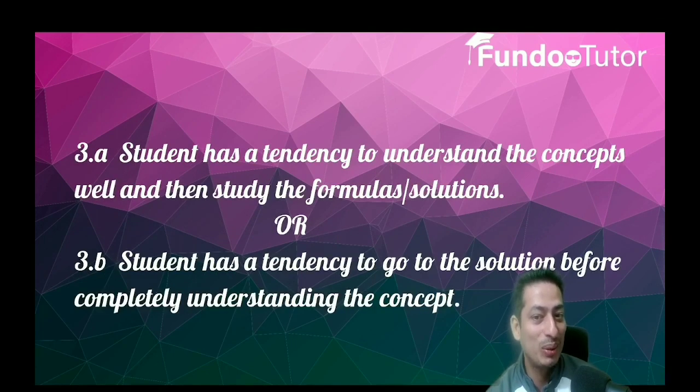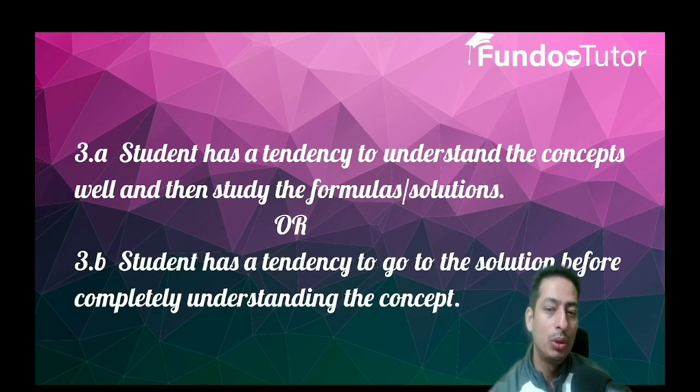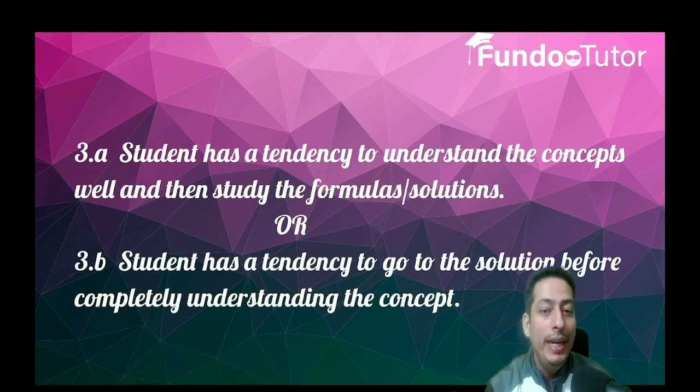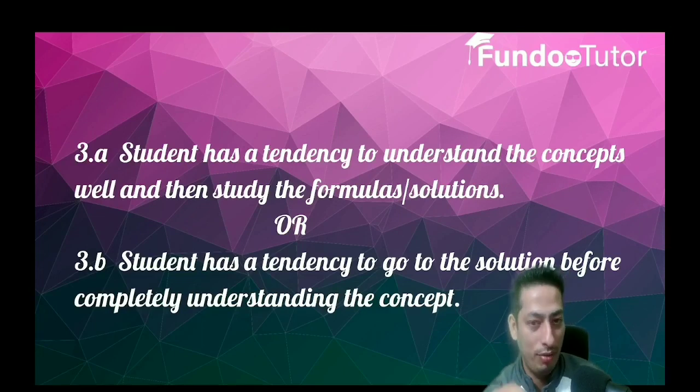Third is whether the student has a tendency to understand. Some students first understand the concept and then go to the solution and formulas, and some students are not bothered about understanding the concept. You will only find that out when you are explaining the topic. After that, ask the student to reiterate or re-explain whatever you have taught.